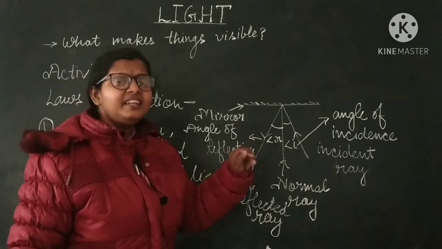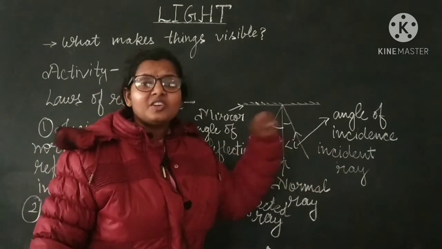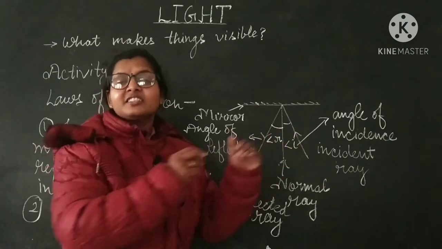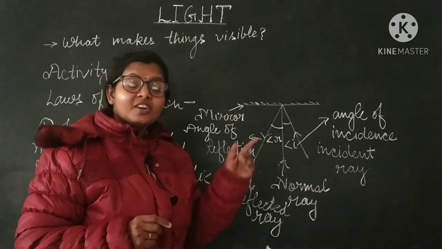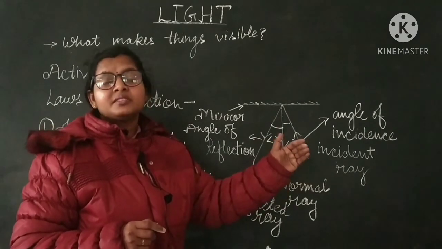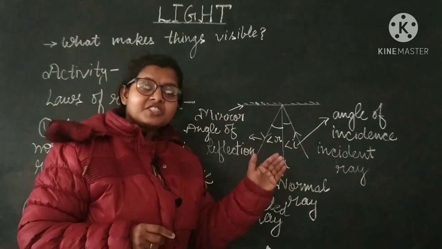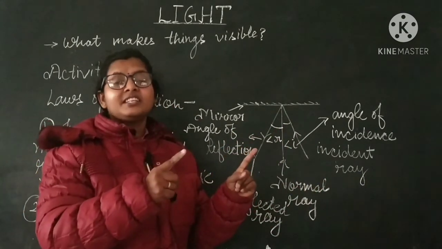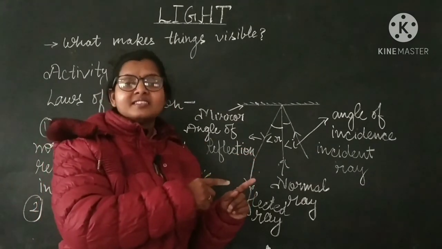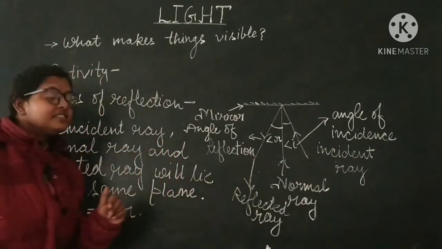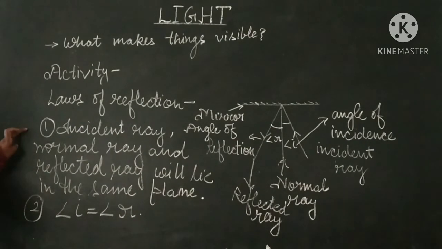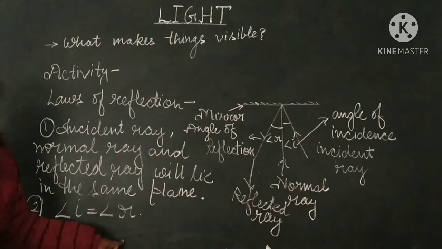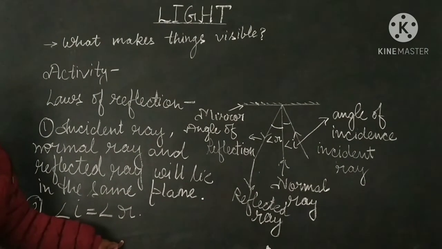But in any case, if you change the angle of incidence by changing the position of that torch, you will always find that the angle of reflection will also change, and in any case it will always be equal to the angle of incidence. So those are the two laws of reflection. Incident ray, normal ray and reflected ray lie in the same plane, and the angle of incidence will always be equal to the angle of reflection.